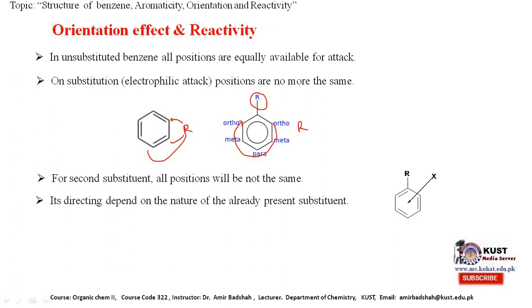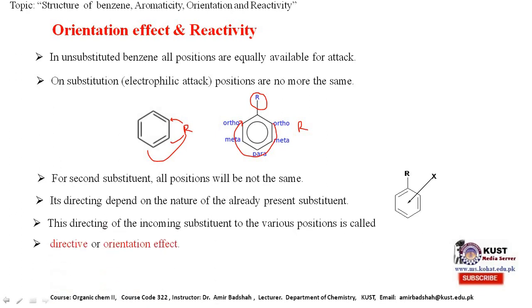The positions which are adjacent to the substituent are called ortho, the alternate positions are meta, and the position which is opposite to the substituent is called para. So the substituent which is already present on the ring will direct the incoming substituent either to the ortho position, or to the meta position, or to the para position. This directing of the incoming substituent to the various positions is called orientation effect or directive effect.